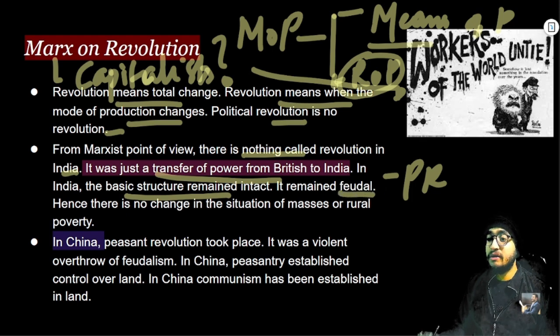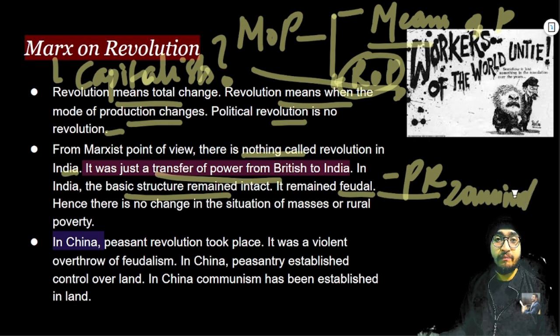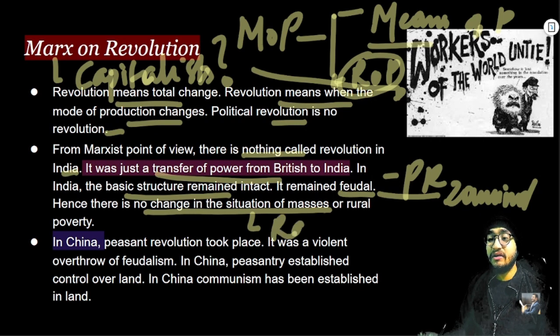Here we saw the prevalence of the zamindari system till the very late 1960s and 70s, till the land reforms acts and so on were enacted. Till that time we saw the feudal economy intact, right? The zamindari system and so on. That is why Marx is expounding the idea that there is no change in the situation of the masses, or rural poverty. Why? Because it was just a political revolution and not the real revolution as per Marx, right?